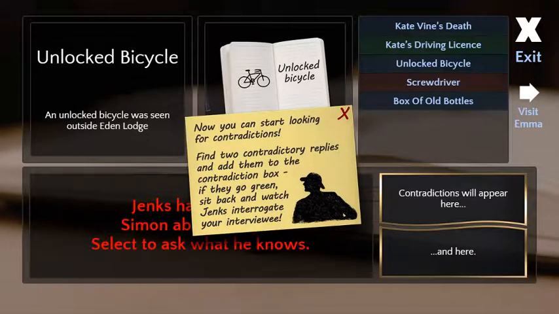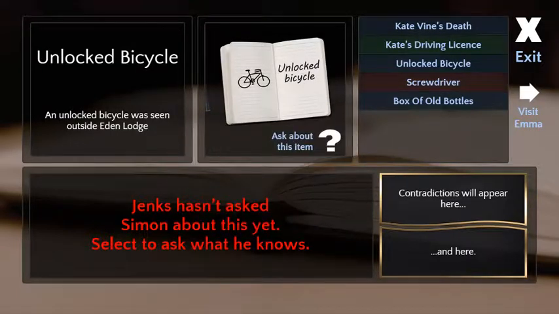Alright, first find 2 contradiction replies and add them to the box. If they are green, sit back and watch the interrogation of your interviewee. Okay, this should be fun. Alright, let's ask him about the unlocked bicycle.